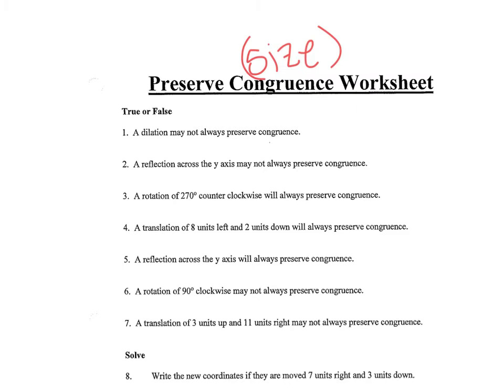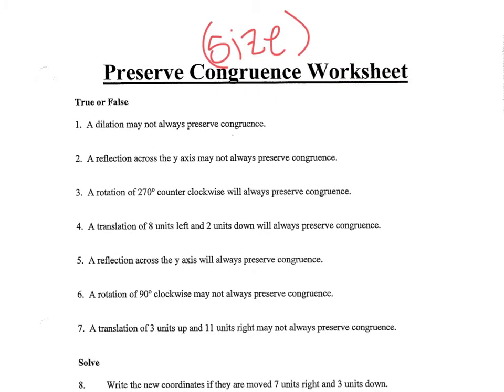Okay, so the first part of this is true false, which are really tricky the way they word them. But dilations are the change in size of a shape. Either a shape is getting smaller or a shape is getting larger. So if this sentence says a dilation may not always preserve, or always keep, congruence. So basically it's saying a dilation may not always keep the same size. Is that true or is that false?